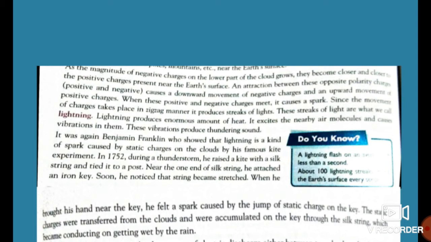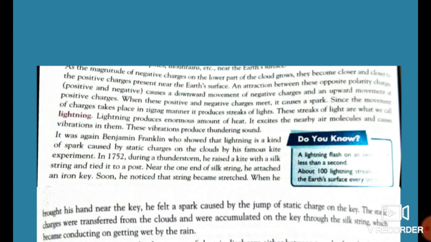The negative charges present in the cloud get attracted towards the positive charges on the objects of the earth, that is, trees and buildings. So they get attracted towards these charges and cause the spark. Since the movement of charges takes place in a zigzag manner, it produces streaks of light.